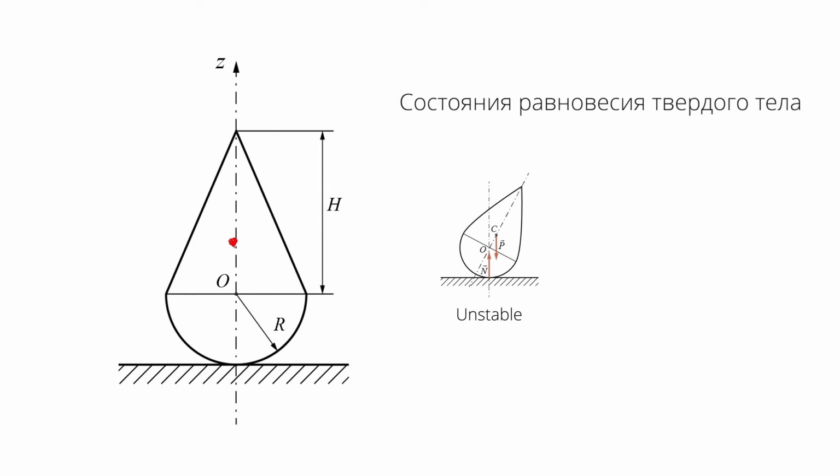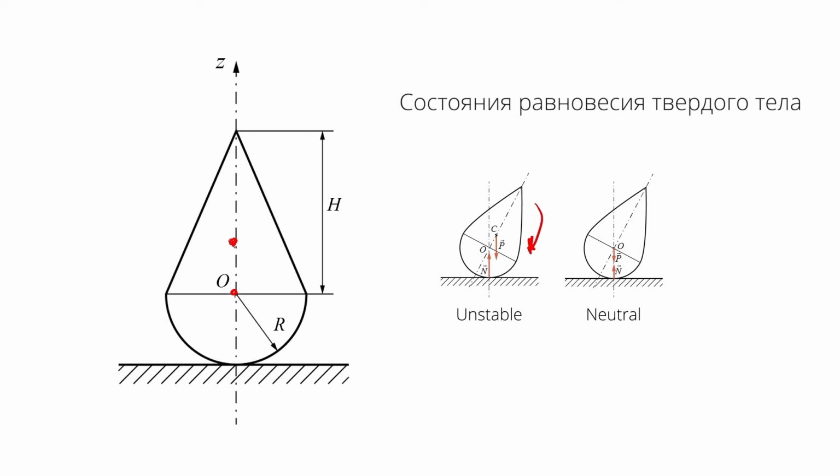Two forces are acting on a body, the gravity force and the normal reaction, which, when deviating from the vertical, are tending to turn the body clockwise. Thus, this position of the center of gravity results in an unstable condition of the body. In the case when the center of gravity is in the origin, then the two forces acting on the body are balanced. At any deviation from the vertical, the body is at rest. The condition of the body with such position of the center of gravity is referred to as neutral.